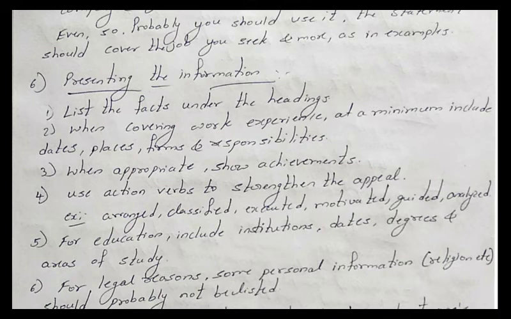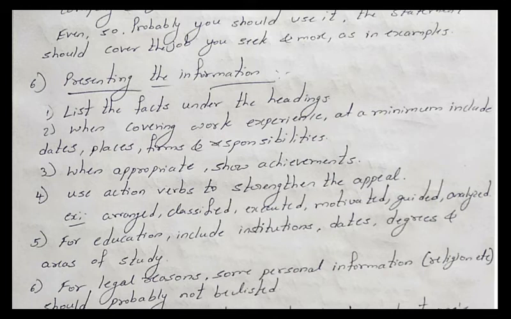If you already have any work experience, just include the dates: from this year to this year I have worked in these places, in these firms, and these are all the responsibilities I have handled. In a minimum of words you have to explain it. And when appropriate, show your achievements. Is it clear? Use action verbs to strengthen the appeal. What type of action verbs? Some examples are arranged, classified, executed, motivated, guided, analyzed. These types of action verbs should be used in your resume to strengthen the appeal.